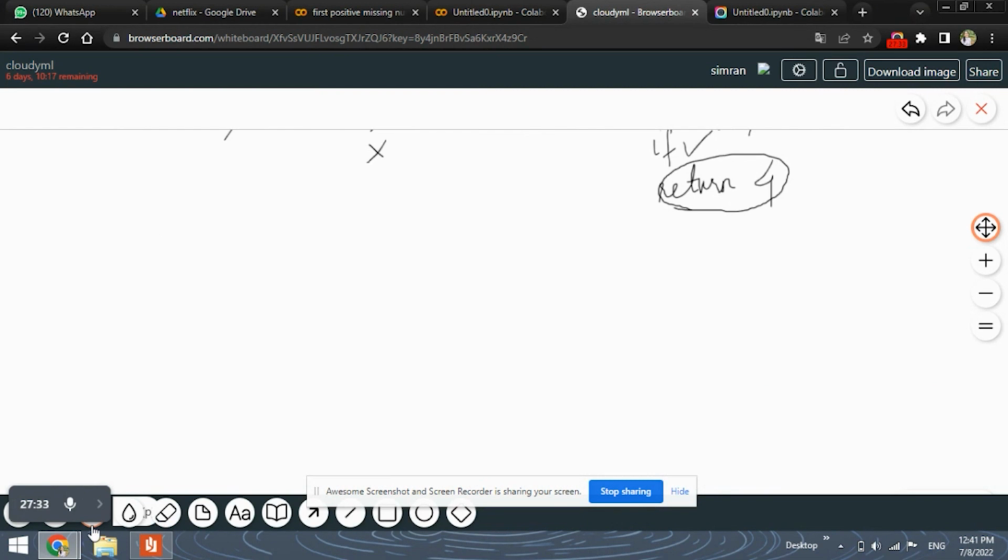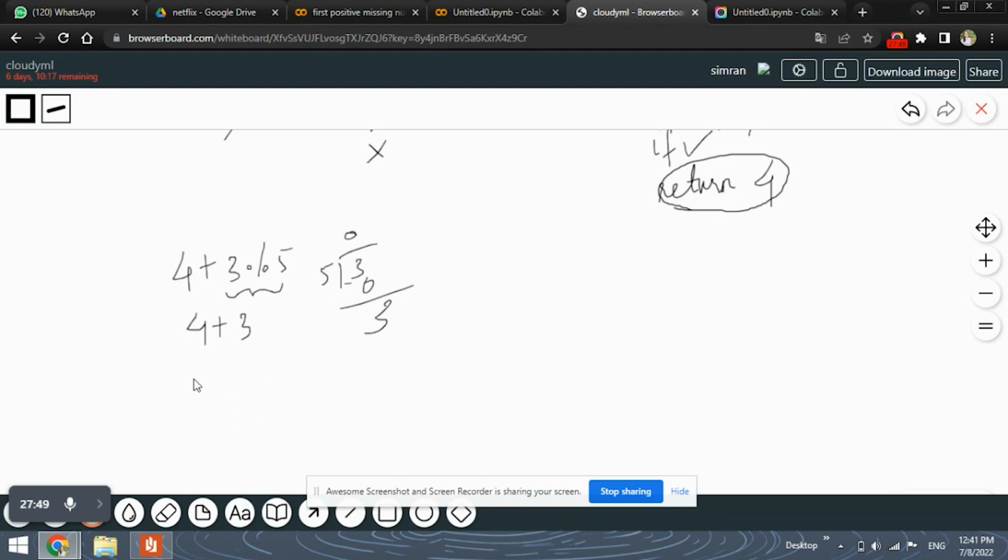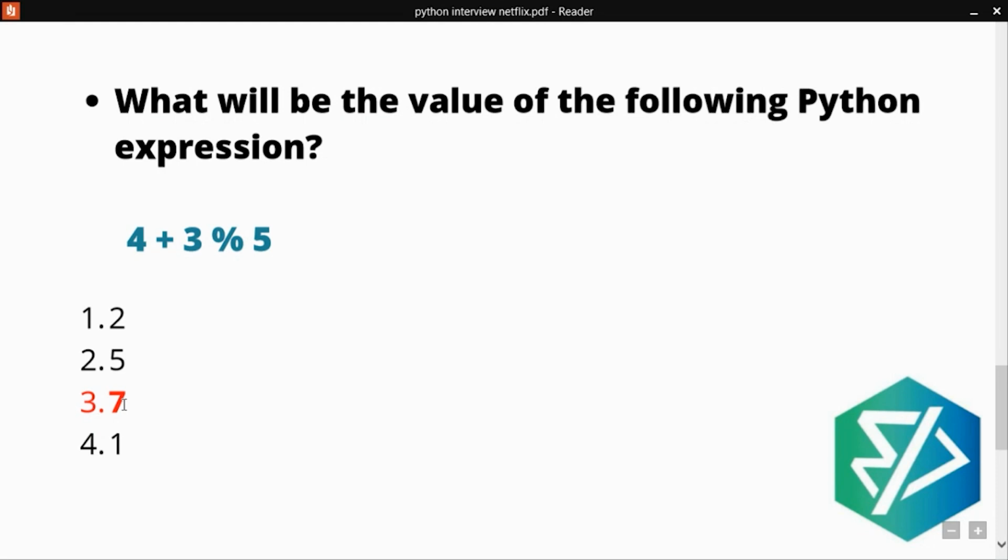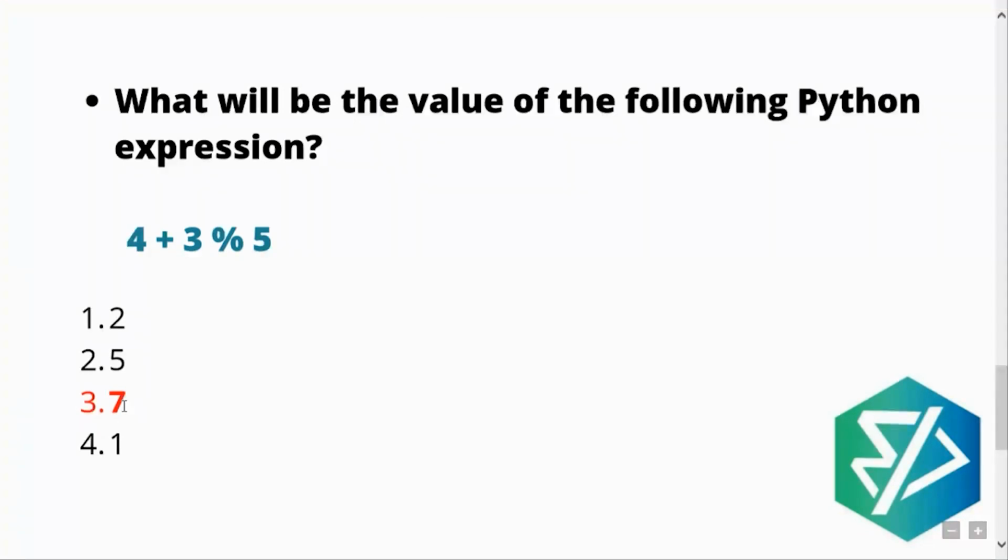The expression is 4 + 3 % 5. If you divide 3 by 5, you will definitely get the remainder 3. So 3 % 5 gives 3, and 4 plus 3 is nothing but 7. So the answer that you get is option number 3, which is 7. You need to follow the precedence between operators, and in this case modulo has greater precedence as compared to addition.